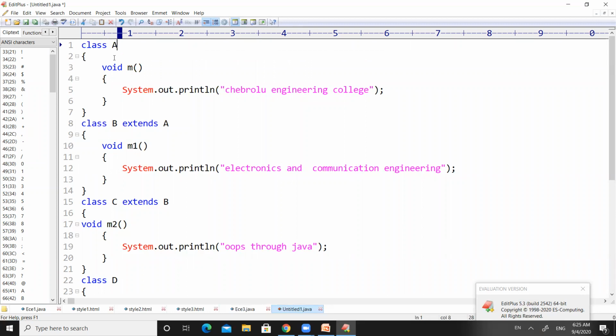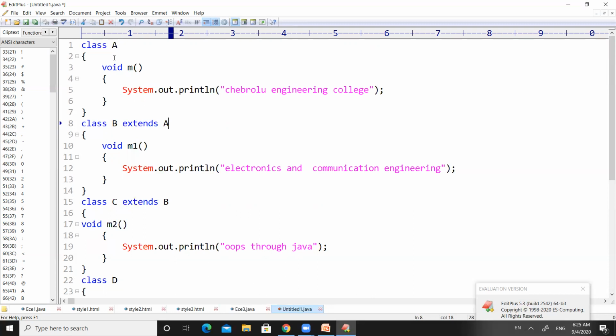So for example, if we create an object for class A, it will bring only method M. If we create an object for class B, it will bring the M1 method, right? At the same time, if you observe class B extends A, that means M lies in class A. So it will bring M1 into the RAM, and at the same time it will also bring M into the RAM. So both M and M1 will be in the RAM when we create an object for class B.